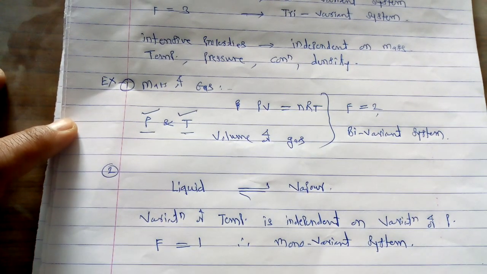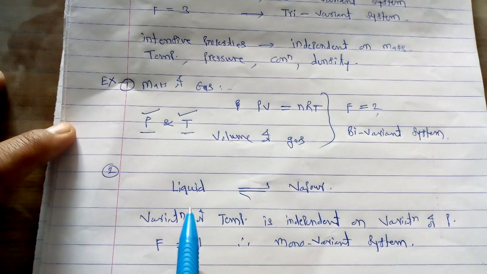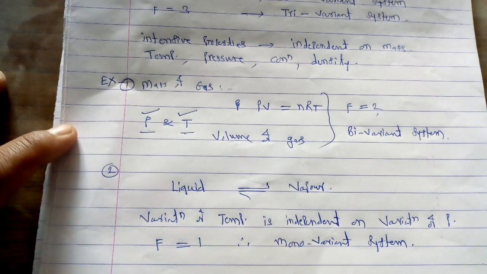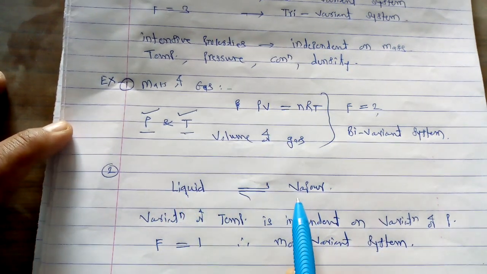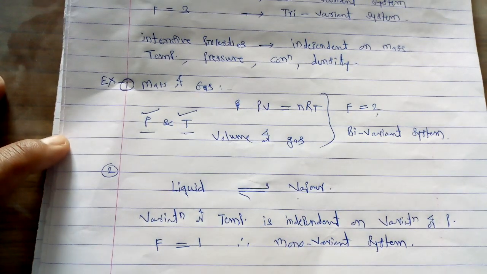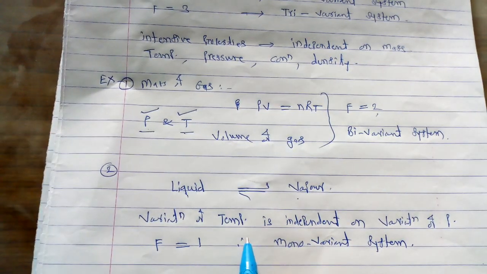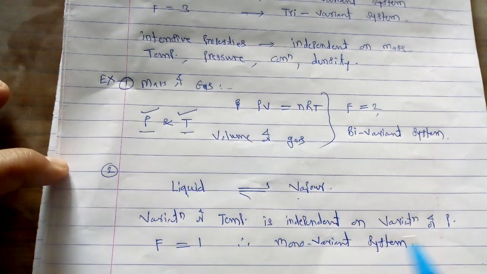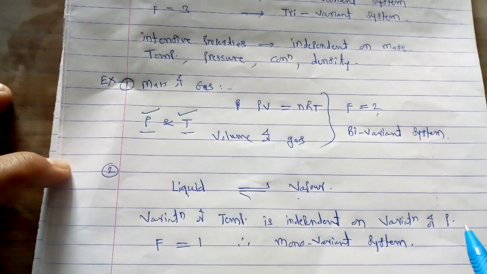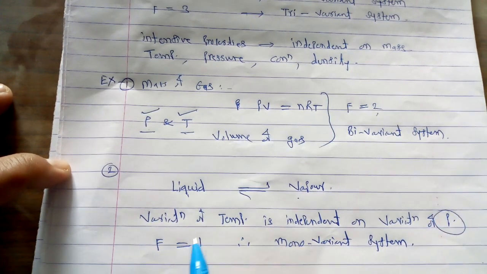So why is it a monovariant system? Because, in order to describe completely this particular liquid system which is in equilibrium with its vapors, if we vary the temperature, then this variation is independent of the second variable, that is the pressure, and that's why the value for degrees of freedom is equal to 1, and that's why this system is called the monovariant system.